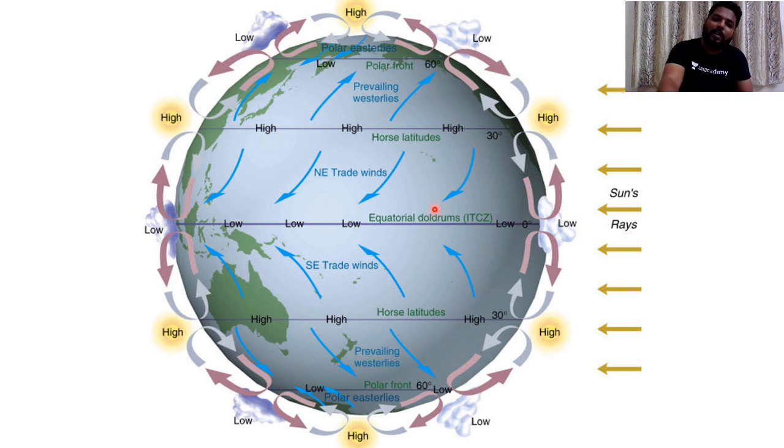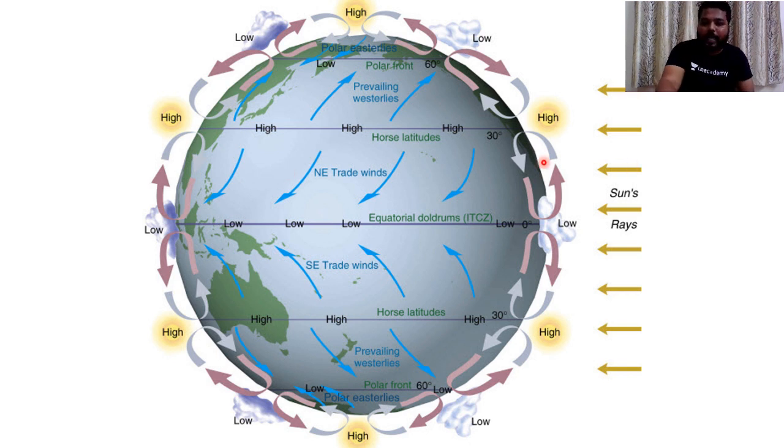So in that, whenever you see the sun rays, they fall perpendicularly within the tropics. Beyond the tropics, the sun rays don't fall perpendicularly. Do remember this point. Sun rays don't fall perpendicularly beyond the tropics. They move in a parallel way.